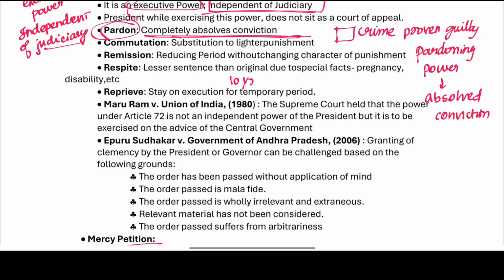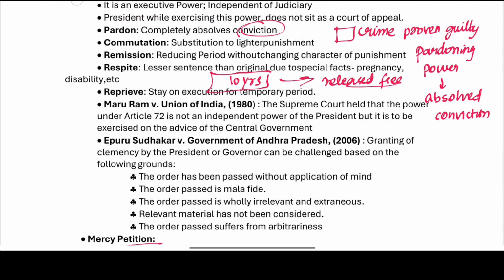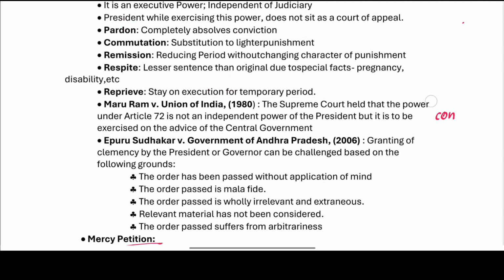Let's say 10 years of imprisonment: the entire 10 years is cancelled and he is released free. So what is a pardon? Completely absolving the conviction. There is some conviction and that conviction is completely absolved.